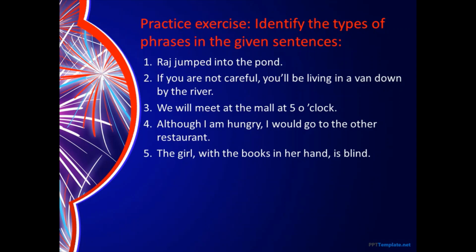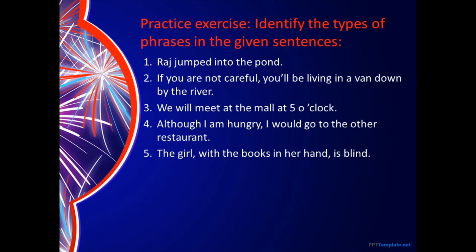Remember, children, whenever you get sentences or a practice exercise like this, always remember to keep in mind the steps that you need to follow, not the entire theory of what you have learned just now, only the few hints that we would require. And what are those steps? First, you need to find out the subject and the verb, or the noun that is being used there. Then you need to look for the phrase. How to identify the phrase? The group of words that does not have a verb in it. Then you need to identify the function that it is performing. And how would you do that? By asking the associated question.